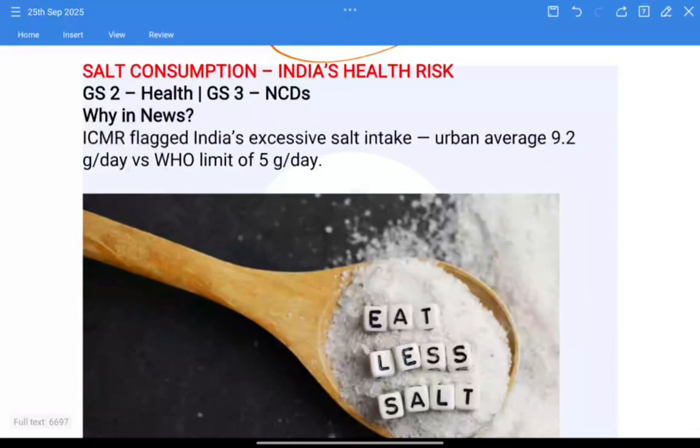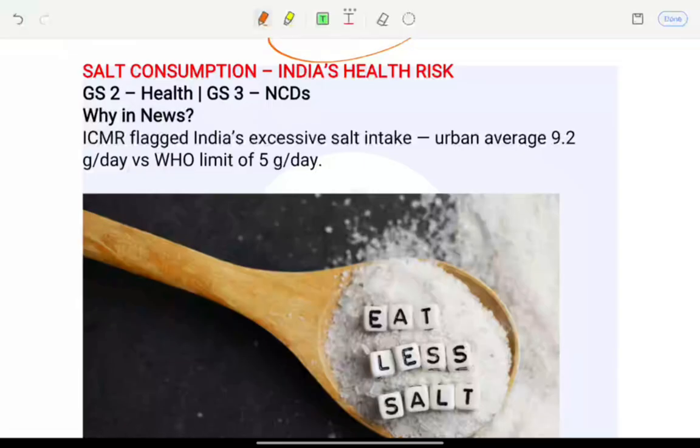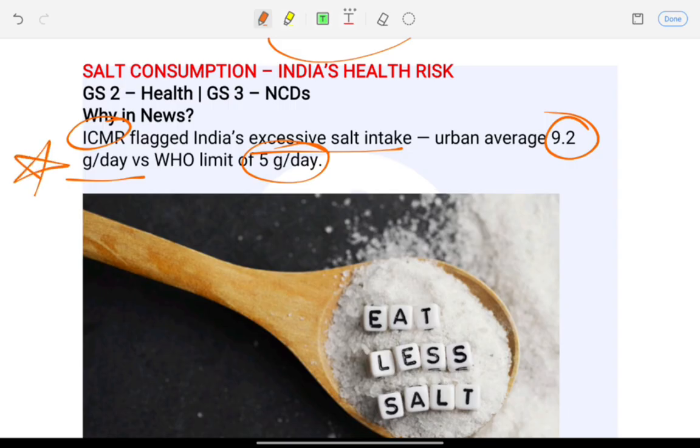The first article is about salt consumption, India's health risk. The ICMR, Indian Council of Medical Research, has flagged India's excessive salt intake, with the urban average at 9.2 gram per day against WHO's recommended limit of 5 gram per day. Very important data. Note this difference. 9.2 gram per day is the Indian urban average, whereas the WHO limit is 5 gram per day. 4.2 gram difference. It's a lot, right?